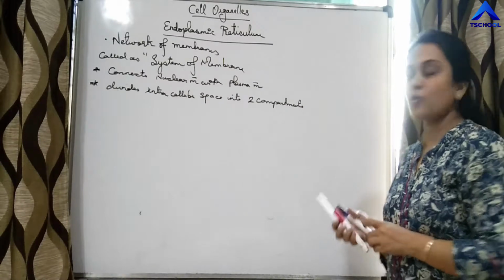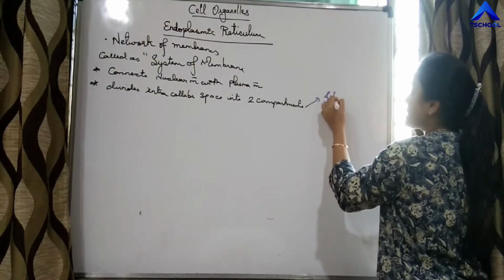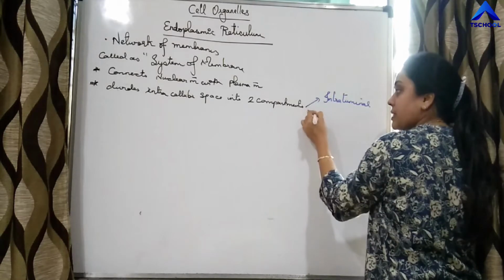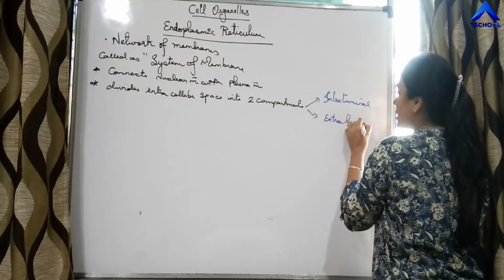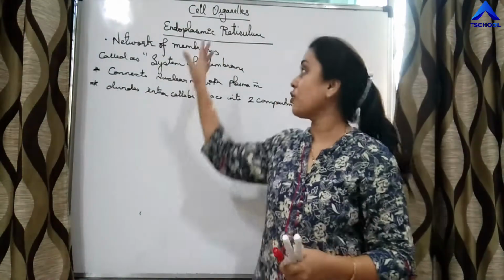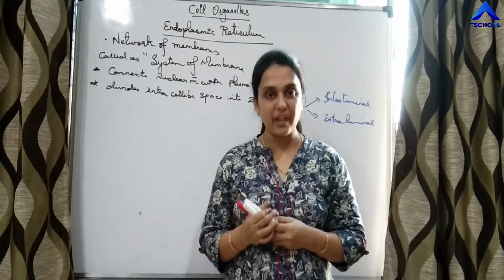Which are those two compartments? One is the intraluminal compartment and the other is the extraluminal compartment.